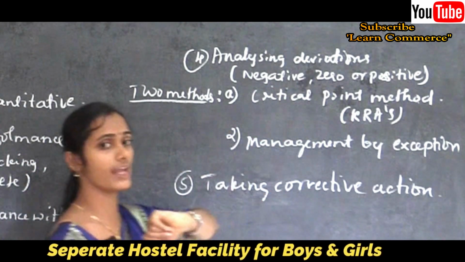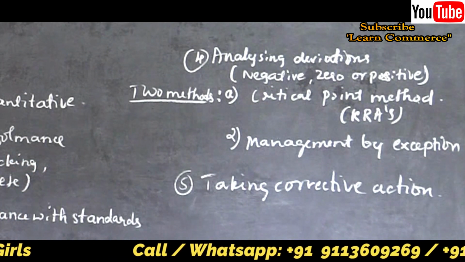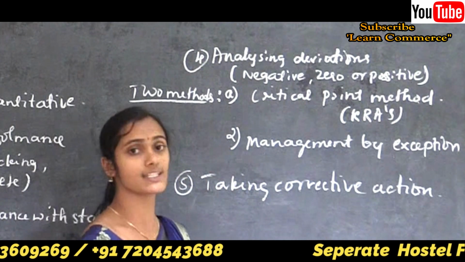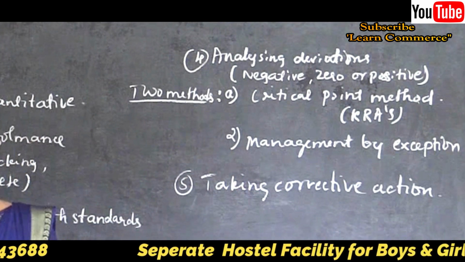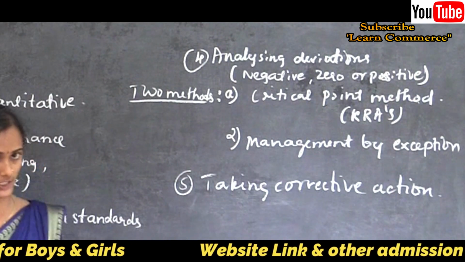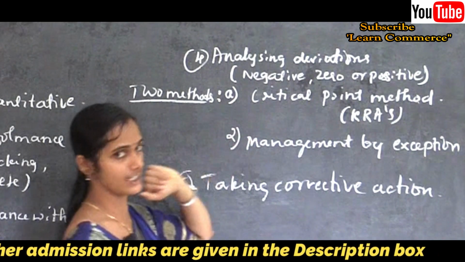What is zero deviation? Zero deviation means if the actual performance is equal to the standard. If each and every employee produced 50 units, then there is no deviation, zero deviation. What is positive deviation?